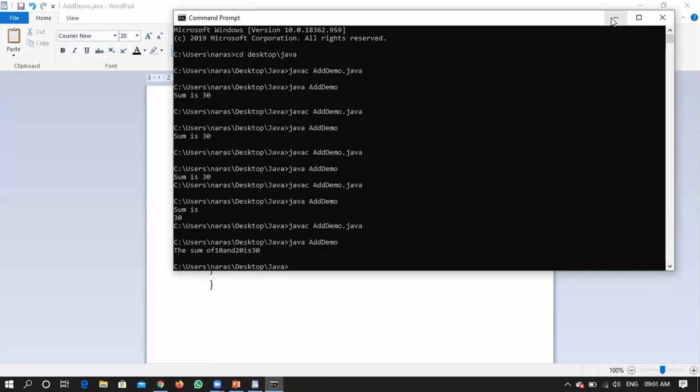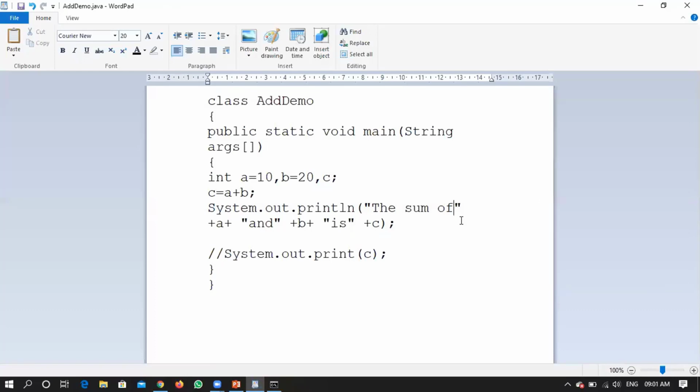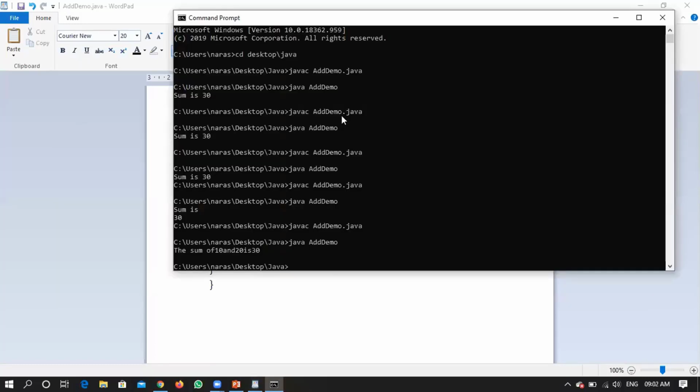We didn't introduce any space between them. You can give some space. The sum of, some space, right? Here, after 10, I want some space. Here also, before 20, I want some space. Okay. Save. Cross check the output.